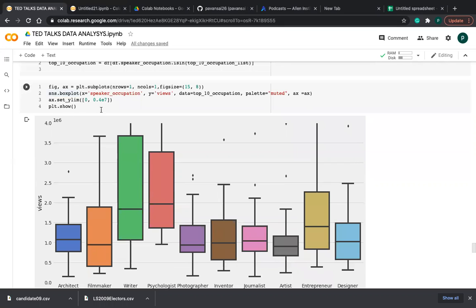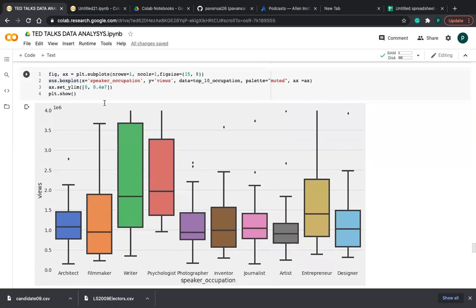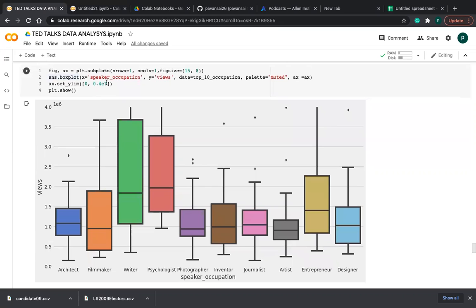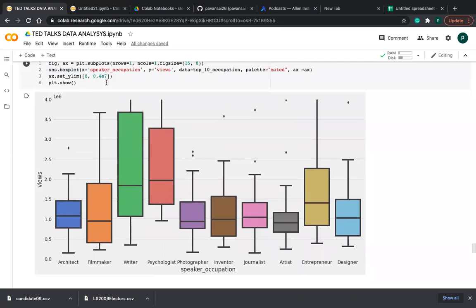Because the views are in the millions, that's why I scale like this, 0 to 0.4 into e power 7, friends, 0 comma 0.4. This is the scale, 0 to maximum. I put only the y limit because we use only the limits now, friends. That's why I write like this.